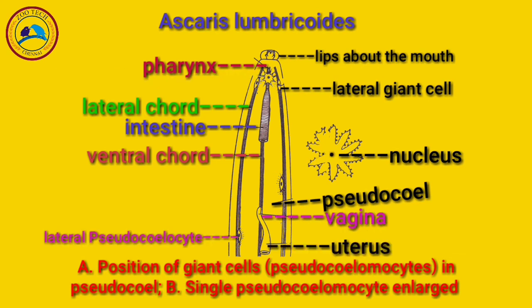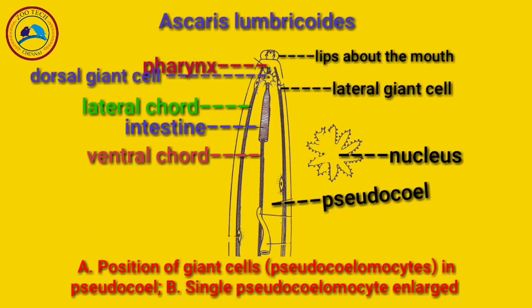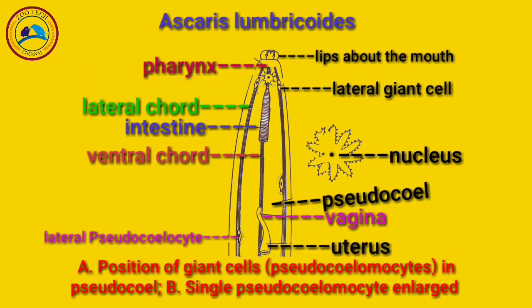And then we can say the pseudocoelom is a large intracellular space formed by the union of these coelocytes. The pseudocoel is filled with a protein fluid called pseudocoelomic fluid, which serves for the transportation of metabolites and keeps the body distended. This is a diagrammatic representation of Ascaris lumbricoides, in which the position of the giant cells, that is pseudocoelomocytes, and the pseudocoel is well explained.